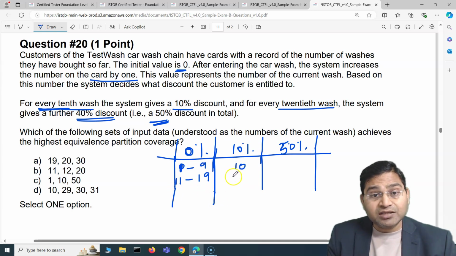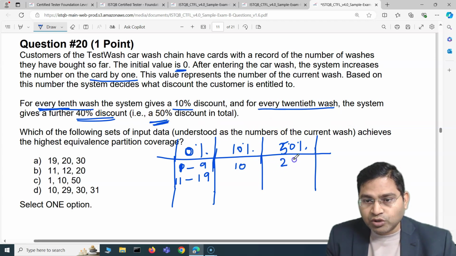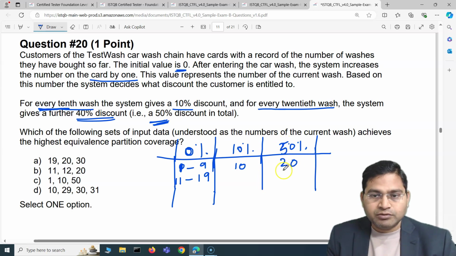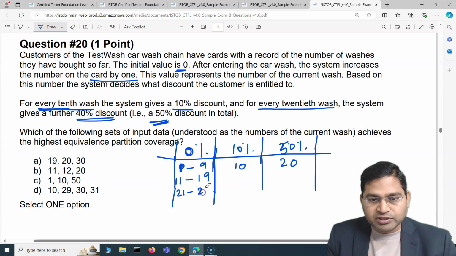But if it is every 20th wash, then whichever partition they come in, they get more discount, which is a further 40%. That means a total of 50% discount. So the 20th wash will get 50% discount. Then again, for the 21st wash, there is no such condition wherein it will again get a discount, right? So 21st to 29th is again 0%, right?